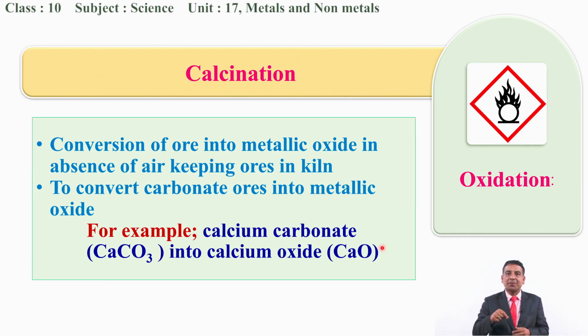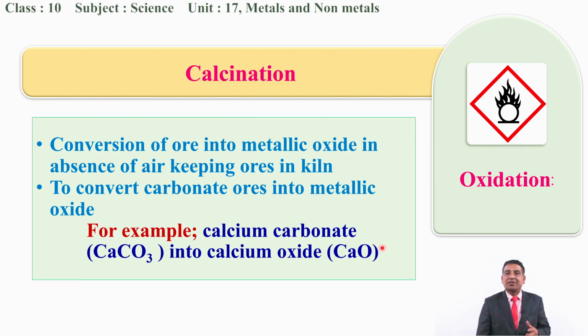So this is the conversion of what? Calcium is the metal, and when it turns into oxide, that is calcium oxide. This is the conversion of calcium metal into calcium oxide, a metallic oxide. But we need not use oxygen here. So this is called calcination. This is also one of the ways of oxidation of the different forms of the metals, that is the ores.